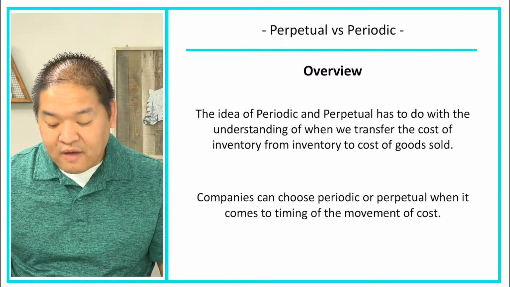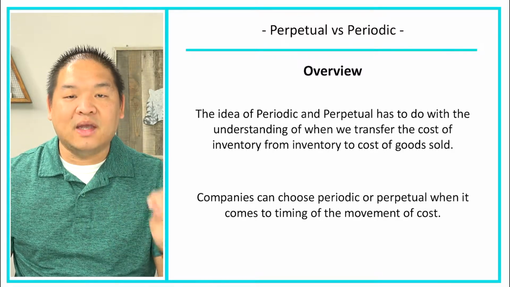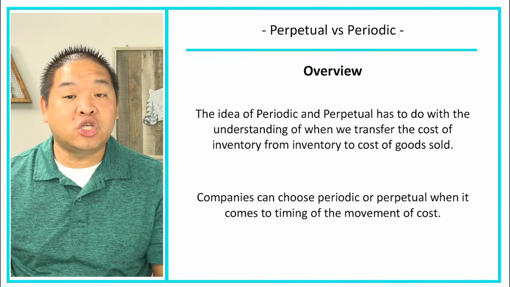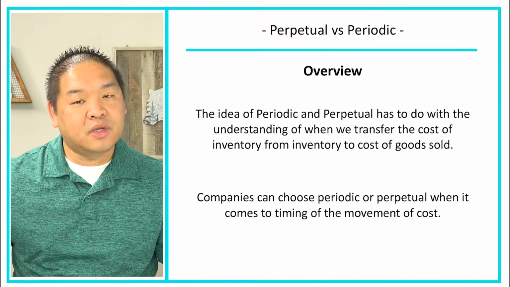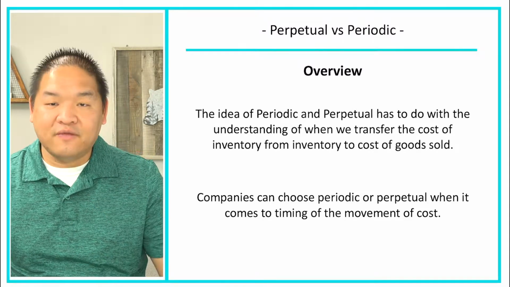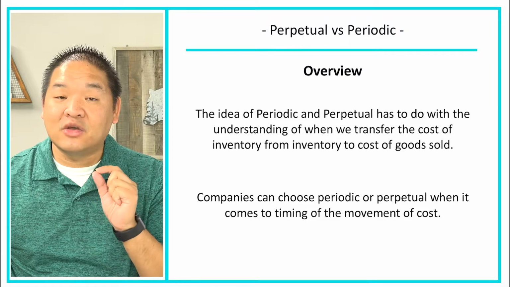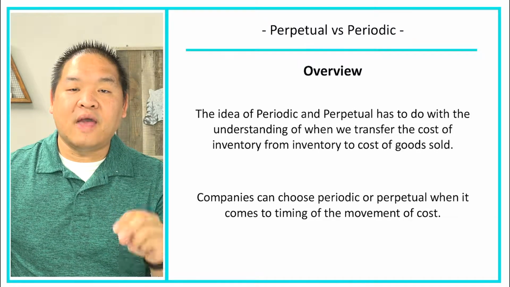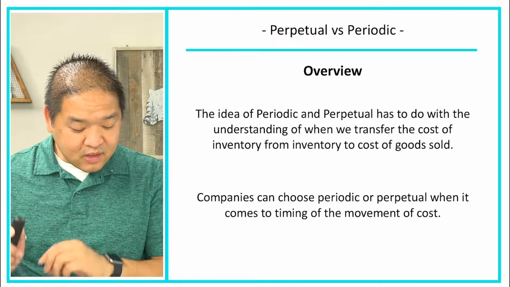Now, companies can choose either one, periodic or perpetual. It's okay for them to do it so that they can understand their timing of when they're going to move it. Now, they shouldn't change from period to period. So if they use periodic this year, they shouldn't use perpetual next year and then periodic the following year. They need to be consistent. They need to stay the same. And that goes for the FIFO, LIFO, weighted average, and specific ID as well.